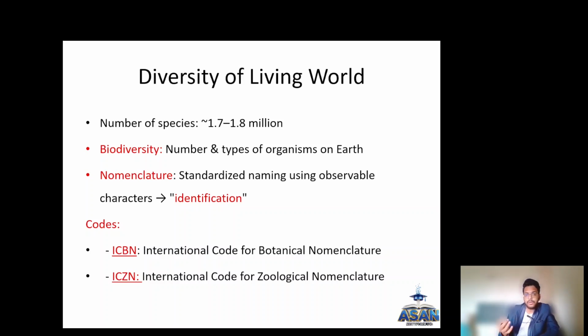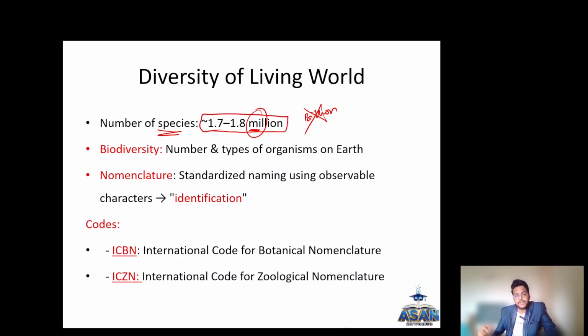How many species are present in the world? Nearly 1.7 to 1.8 million. You have to remember the word million. In exams they will just change the word million to billion, 1.7 to 1.8 billion, but you have to remember it is million, not billion. So 1.7 to 1.8 million species are present in the living world. And what is biodiversity? Biodiversity means the number and types of organisms on the earth.